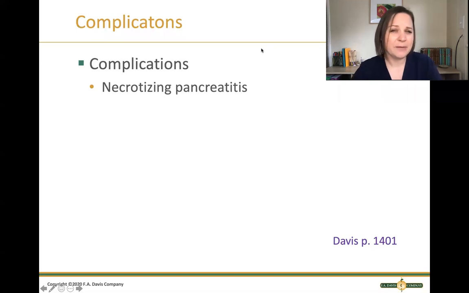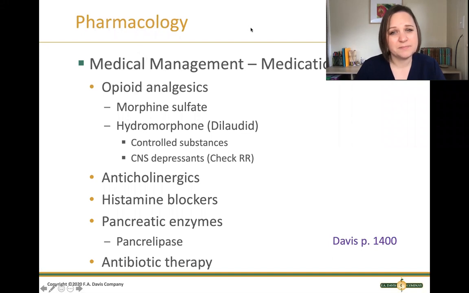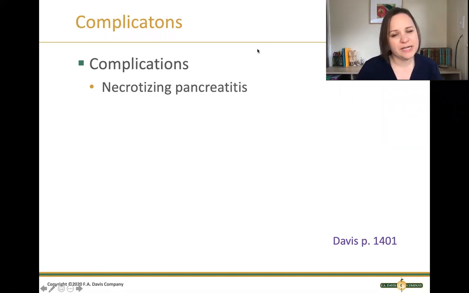Now, a scary complication of acute pancreatitis is necrotizing pancreatitis. Necrotizing means it's eating through the pancreas and actually eating into the abdominal cavity itself, which can cause a mortality of about 30 to 50% of the patients who have this. Patients with necrotizing pancreatitis will need to be seen in the ICU and often will go through a surgical procedure to have part of that pancreas removed.